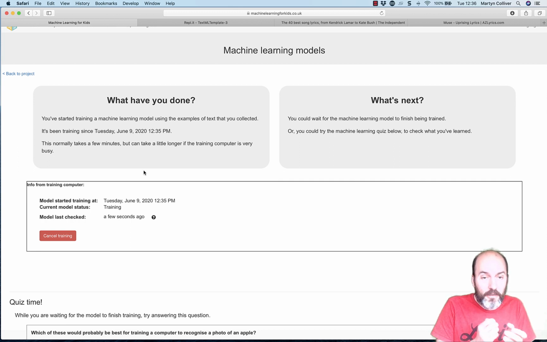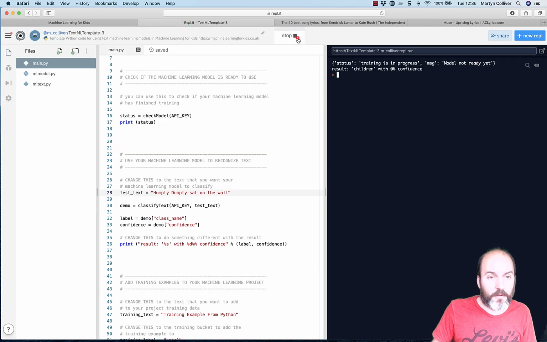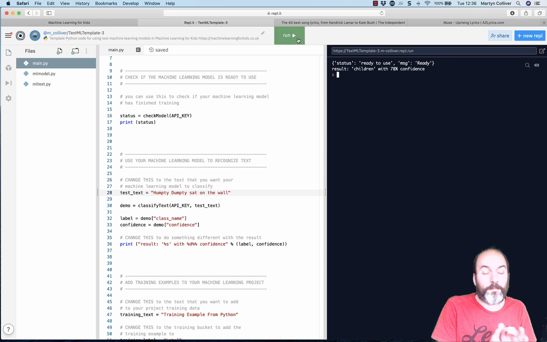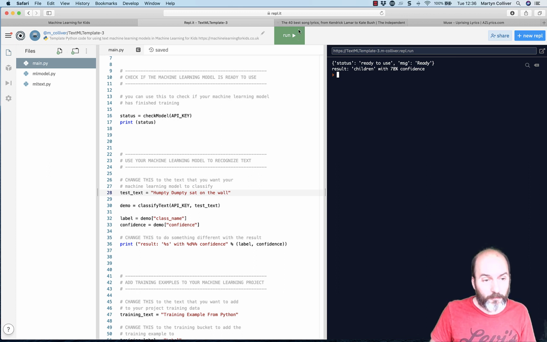How did you learn to classify things? And this is what this machine is doing. It's going through a process and it's trying to learn. It's trying to pick out things that helped it classify either children's song or top 40 song. Let's go back to our code and let's run it now because it should be trained. And look at that. So it's not 50% confidence anymore. Humpty Dumpty Sat on the Wall is now a children's song with 78% confidence.